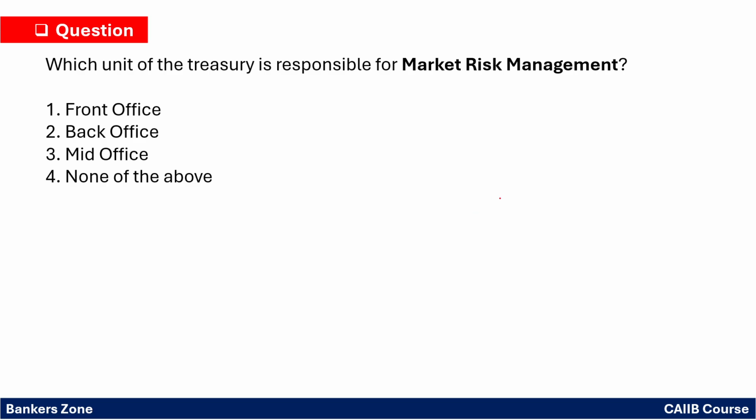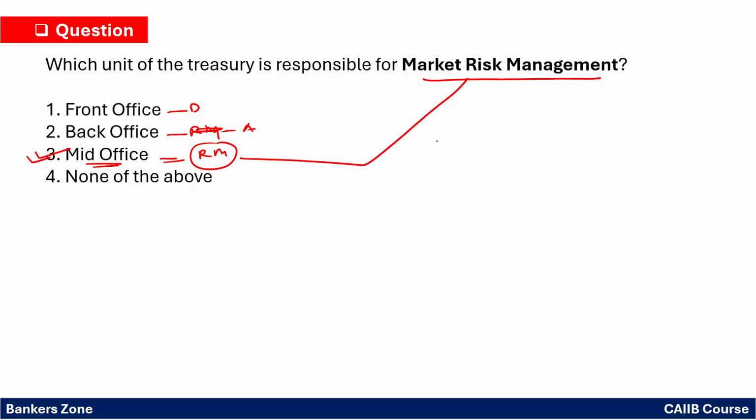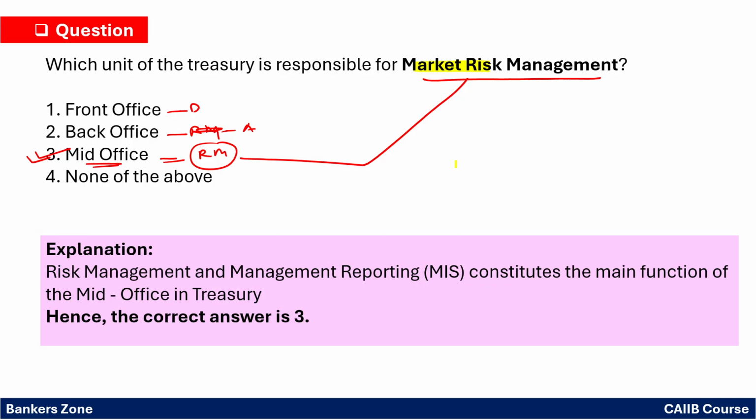Which unit of a treasury is responsible for the market risk management? So which unit of a treasury? So front office is simply the dealing room, back office is for the administration, and the mid office is for the risk management, right? Very easy. So you have to mark third option as the mid office, because mid office is responsible for the risk management in the treasury, right? Mainly market risk. So option third is correct answer.